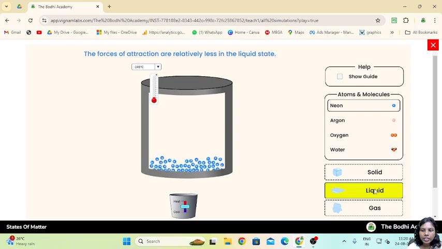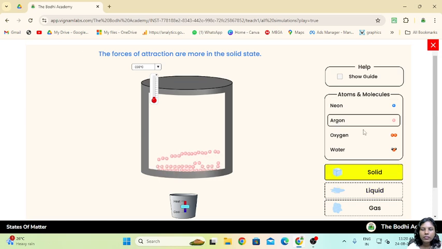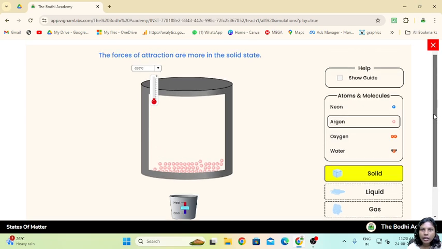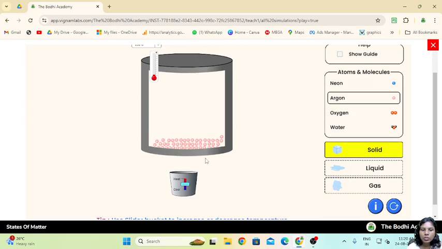In the liquid state there is some force of interaction or attraction, but it is relatively less than in the solid state. Next we have the argon molecules. Now they are in the solid state, and the forces of attraction are greater in the solid state.